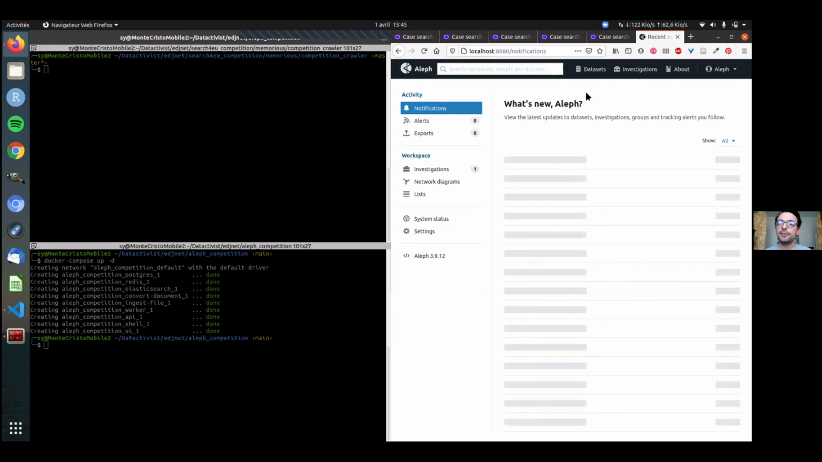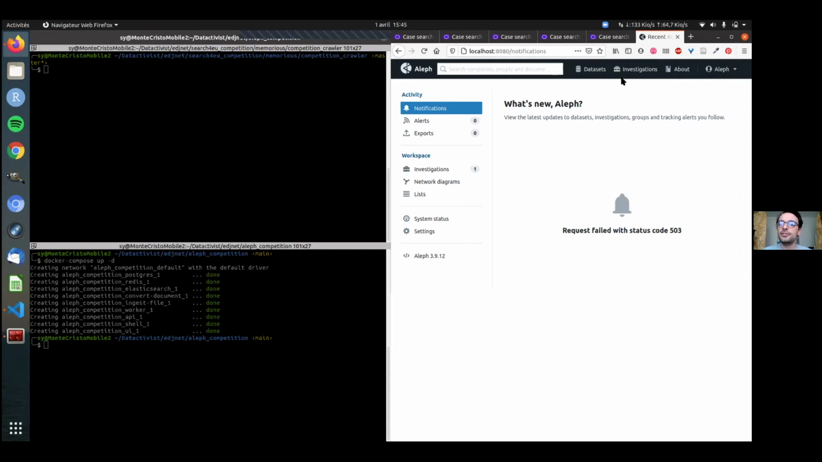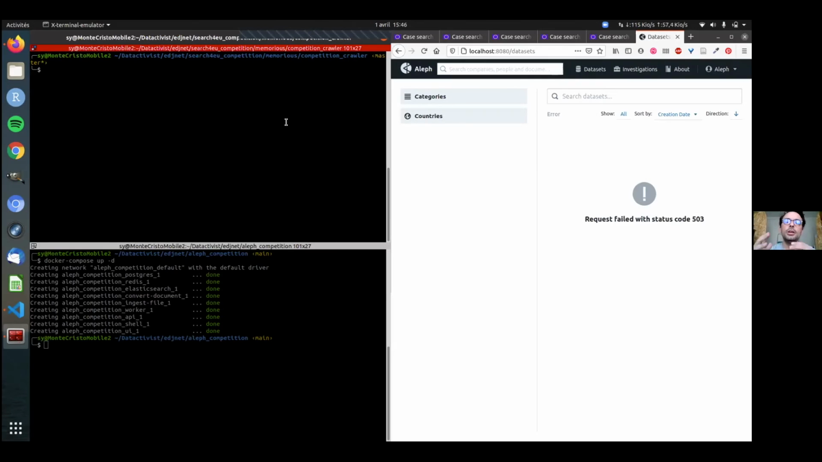So you have here the interface with several parts in it. You have the datasets, the investigations, and some extra information. The two parts we will be interested in here are the investigations and the datasets. So first, the investigations. Now Aleph is launched on one side, but for the moment it's empty. We don't have any information available, any datasets.